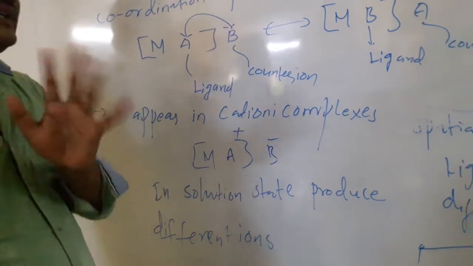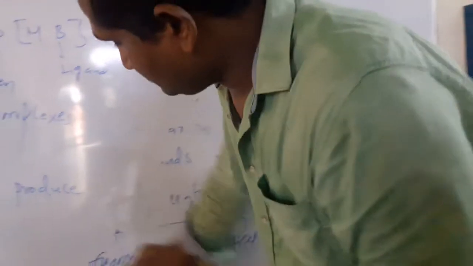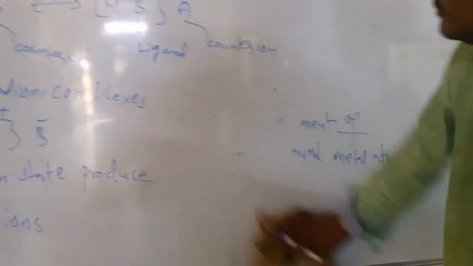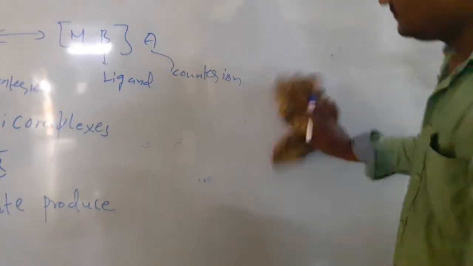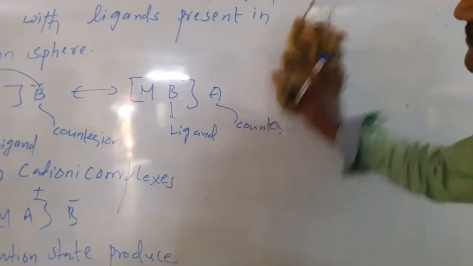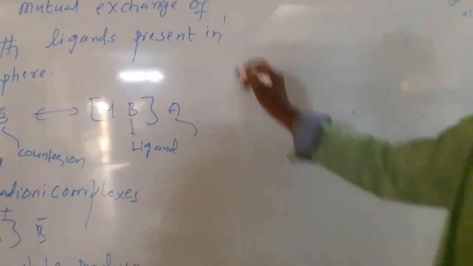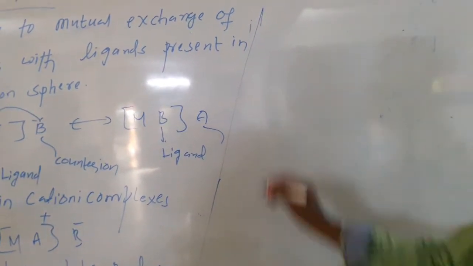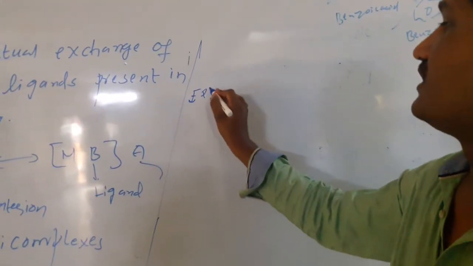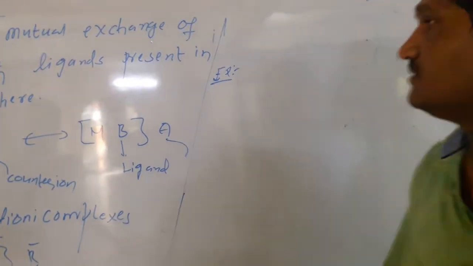For this we will take an example of ionization isomerism.